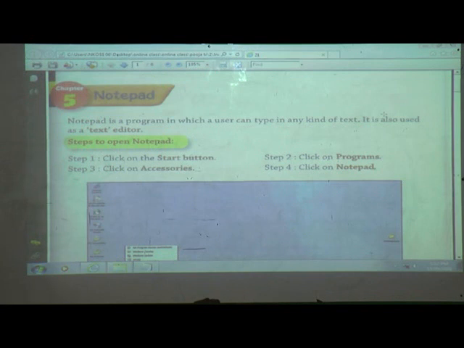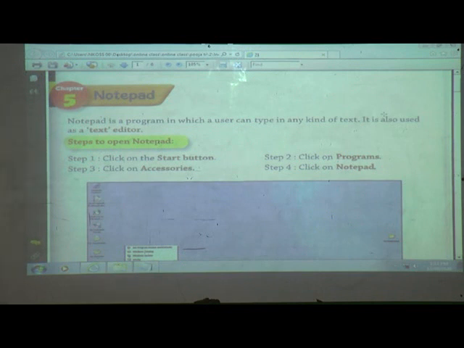Now we will see our chapter number 5. From your textbook, open page number 21. The chapter name is Notepad. What is meant by Notepad? Notepad is software. It is a program in which a user can type any kind of text. It is also used as a text editor.